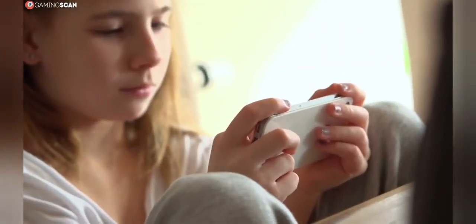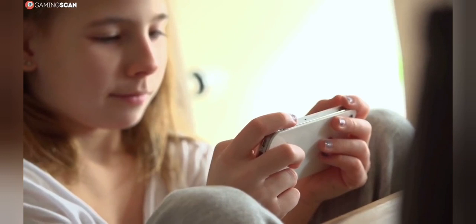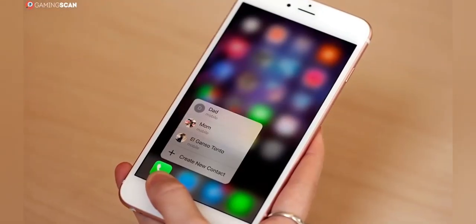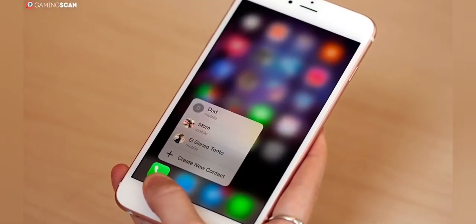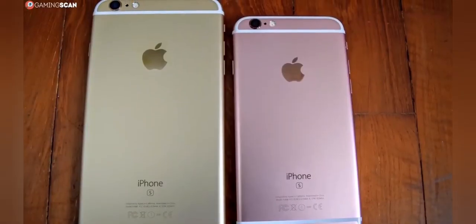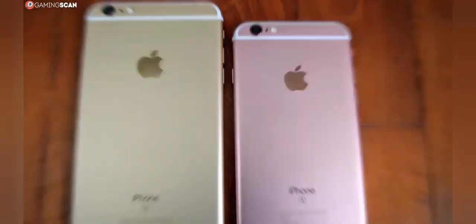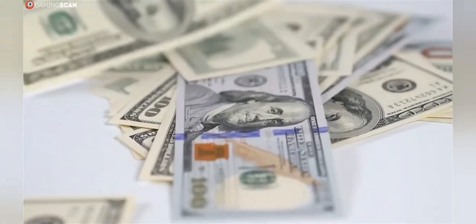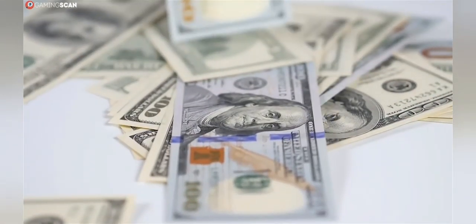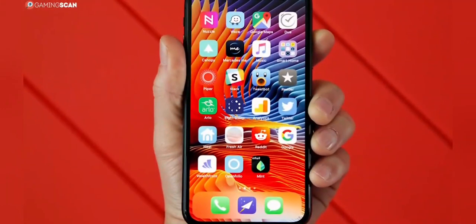Still, mid-range Android phones can be found at a fraction of the price of an iPhone. And the only way to get a more affordable iPhone right now is to go with an older model or just get a used phone. Although even used iPhones can be quite pricey because of how long they're kept up to date. In any case, Android phones are available at much lower prices, and even some high-end flagships can cost quite a bit less than the latest iPhone.